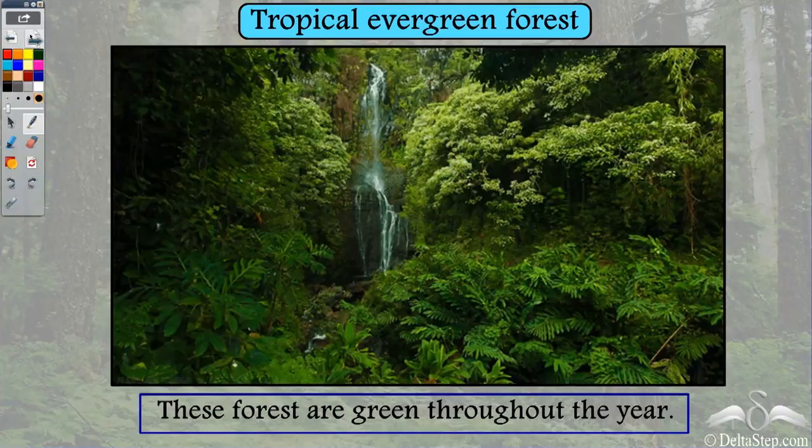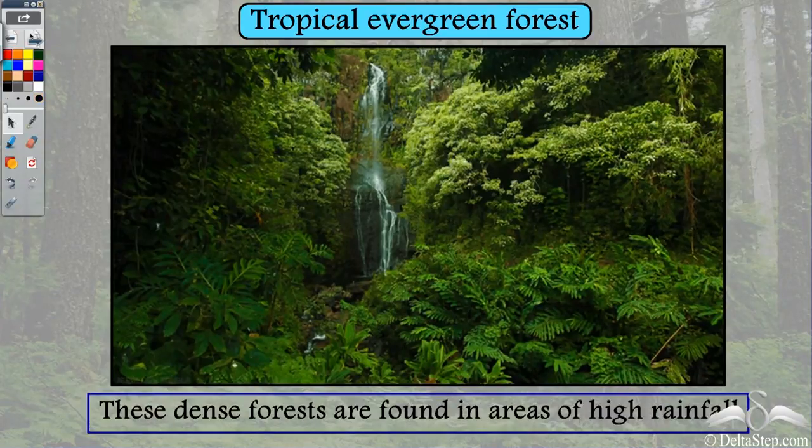It is evergreen. Now, these forests are found in areas of high rainfall. In fact, because these areas receive a very high amount of rainfall, that's why they have evergreen forests. So the plants always get enough water. There is no dry season, and as a result they are evergreen.